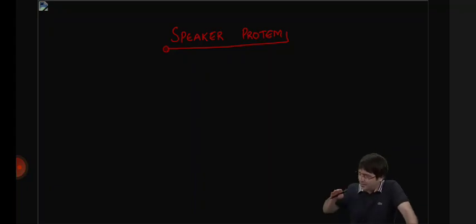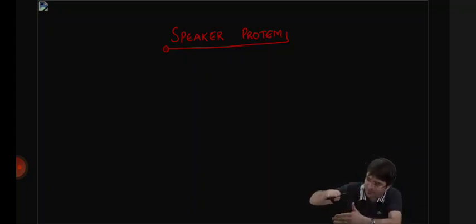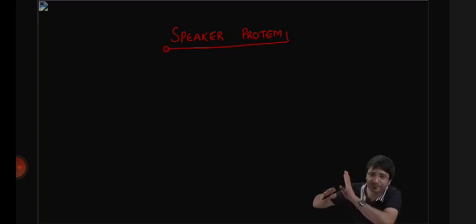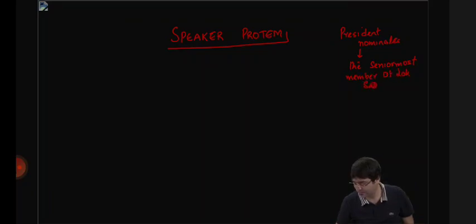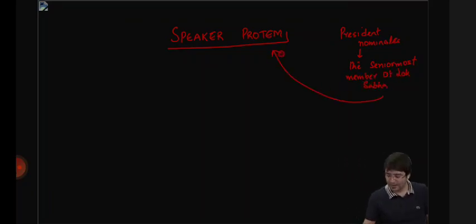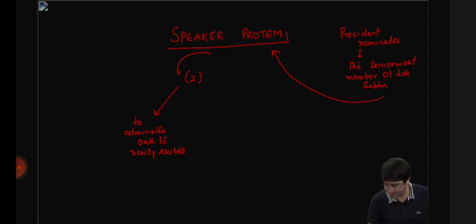The Speaker remains even after the dissolution of Lok Sabha, but when the newly elected Lok Sabha meets for the first time, it is on this morning that the Speaker resigns. Now what the President does, the President nominates the senior most member of Lok Sabha as the Speaker Pro-tem. And the Speaker Pro-tem has two responsibilities. One, to administer oath to the newly elected MPs, and two, to preside over the election of the Speaker.